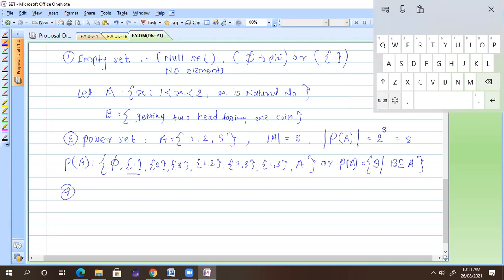So you can see the empty set is a subset, so write down here. 1 is a subset, 2 is a subset, 3 is a subset, like that. So this is nothing but the set builder form. And this is nothing but our normal tabular form. Got it?